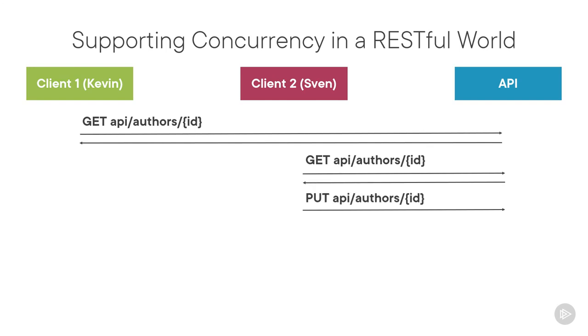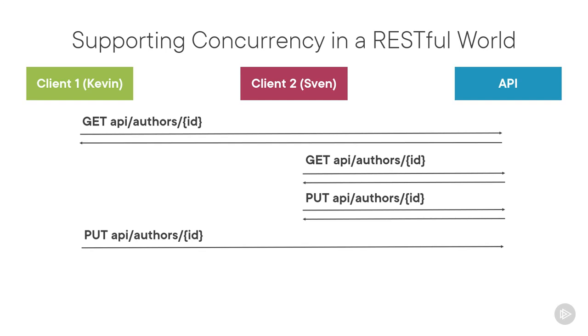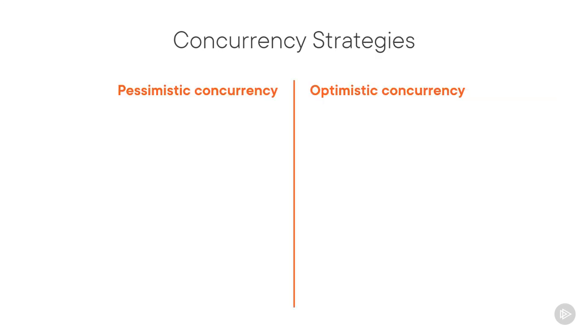Sven edits the author and issues a put request. The author has been updated. Now Kevin, who is finally done editing, issues a put request as well. At this moment, Sven's changes are lost, and that is a problem. I'm guessing this is a familiar concept for most of you. Issues like these, concurrent updates, are handled with a concurrency strategy: pessimistic or optimistic concurrency control.